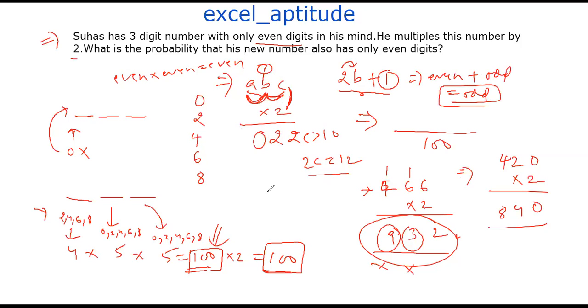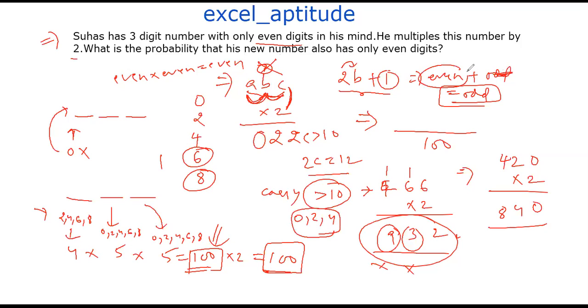When does the carry generate? When the product is greater than 10. If the digits are only 0 to 4 and I multiply by 2, the product can't reach 10. But if I multiply 6 or 8 by 2, the product can be greater than 10, so the carry generates. If there is no carry, there is no odd digit, so even into even is just even. You need to take care that the carry is not generated.